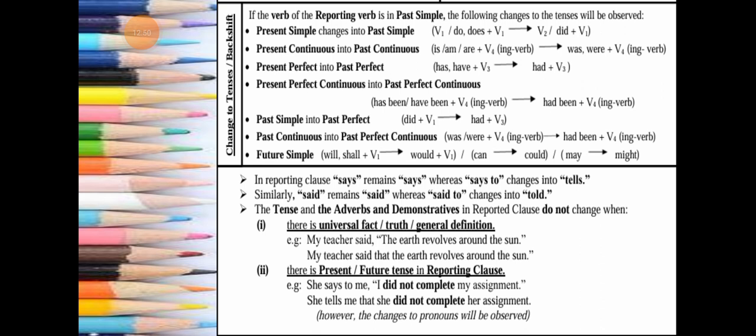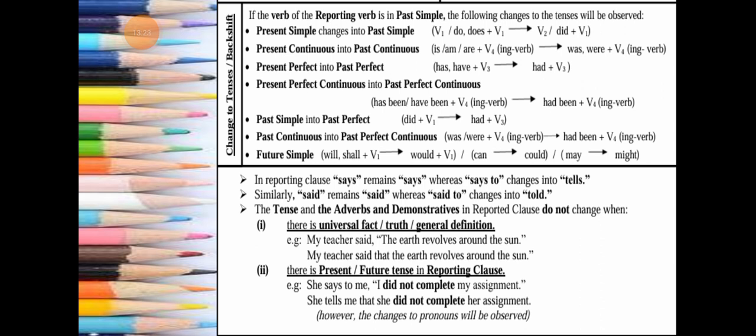If there is a present or future tense in the reporting clause, like she says to me, I did not complete my assignment, it becomes she tells me that she did not complete her assignment. Says changes into tells me, and the pronoun changes: my into her. Only the change in pronoun is observed. Got it?